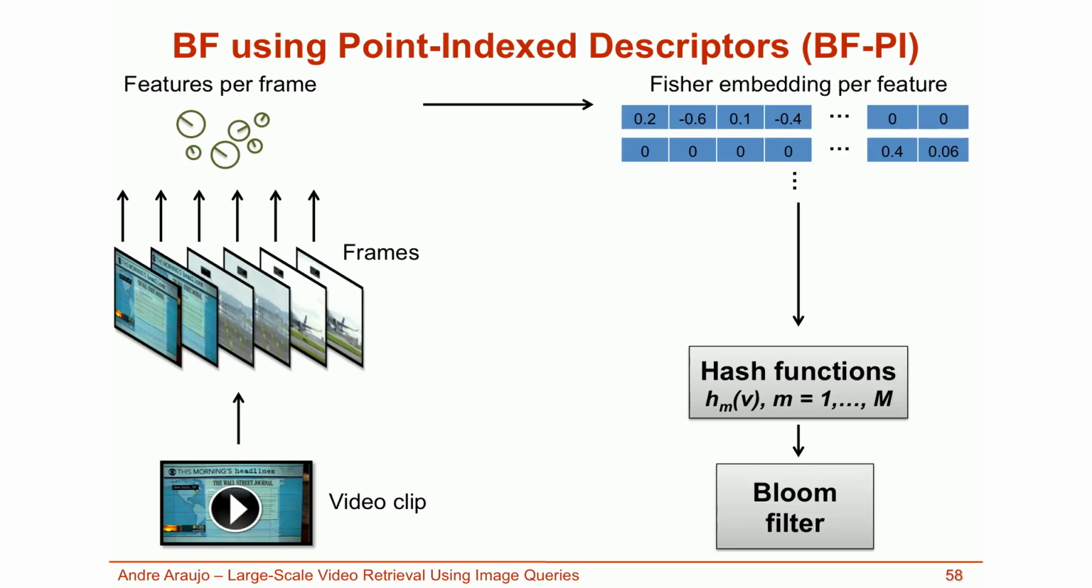In this slide, I present a different method that uses a similar architecture. The only difference with respect to the previous slide is the lack of aggregation per frame. This leads to what is called a point-indexed representation, where each feature is encoded separately. The embedded features are hashed directly into the Bloom filter. I call this architecture BFPI since a point-indexed representation is used.